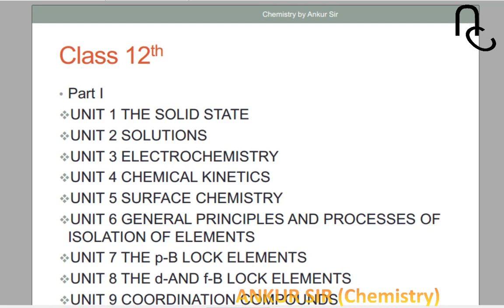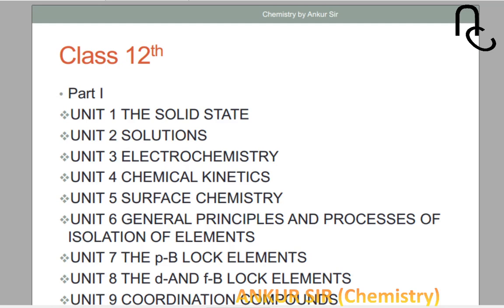This is a theoretical chapter, and what I can say, a simple chapter, the metallurgy chapter. The seventh topic is P block elements. Yes, the remaining part of P block you will get in this chapter. P block elements is a big chapter, an important chapter, but yes, kind of a theoretical chapter.